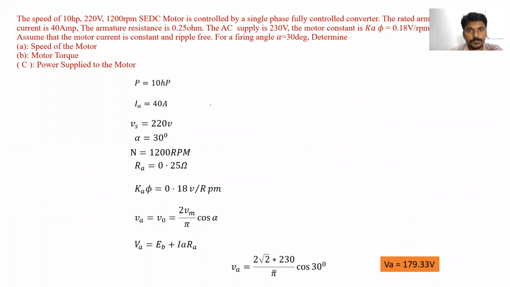See here, it is the same numerical. These are the rated values: 10 HP, 220 volts, 1200 RPM, and IA is equal to 40 amperes. VA is equal to VS, the supply voltage, which is 230 volts. Same numerical, I have just solved it in this PPT.